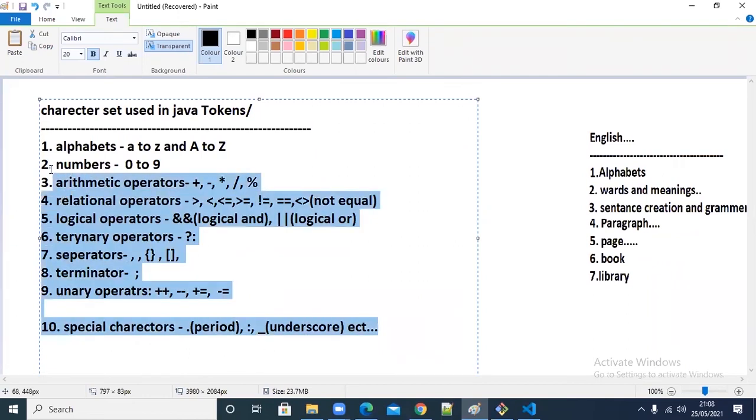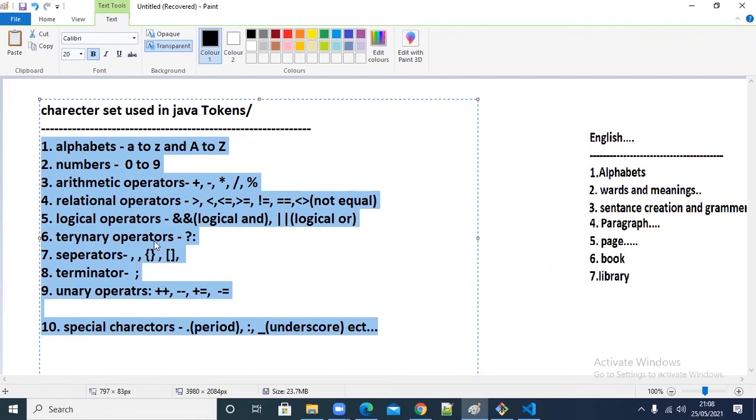These tokens are very important. Don't make any mistake in this. I will ask you what are the arithmetic operators, you have to tell. I will ask you what are the logical operators, you have to tell like that. You should not forget any of these operators and what category it belongs to. That's very important to understand. So this is today's topic. I'm stopping here. Tomorrow onwards we'll continue with all other things like keywords.